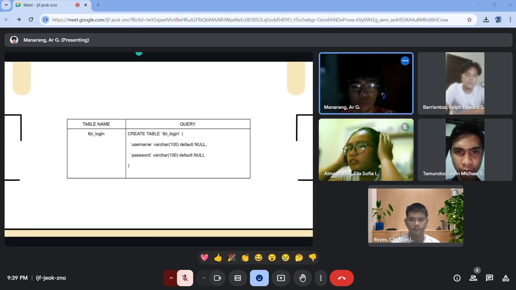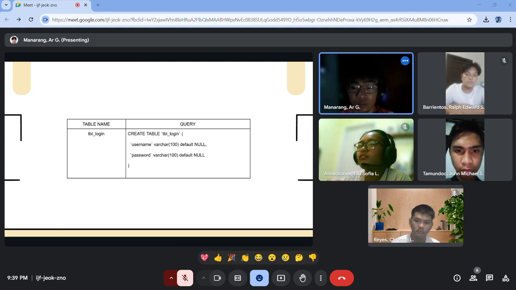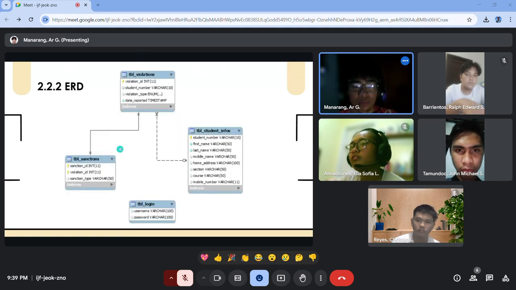Now, TBL login. So create table login. This is just for the account to log in within the system.